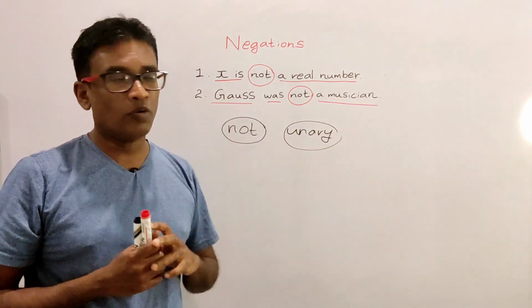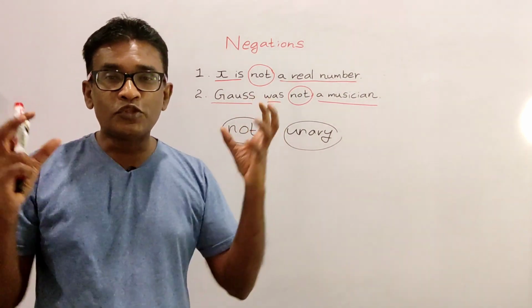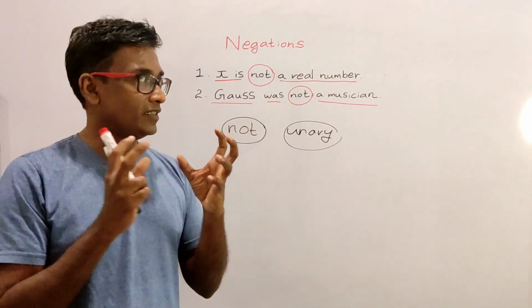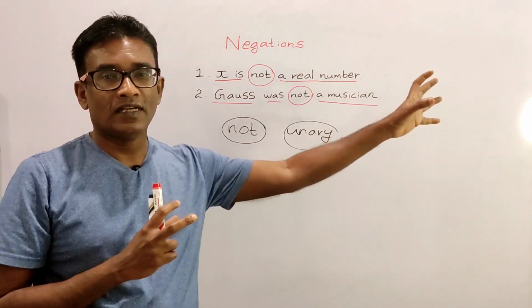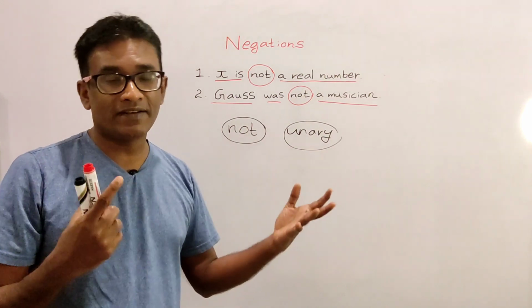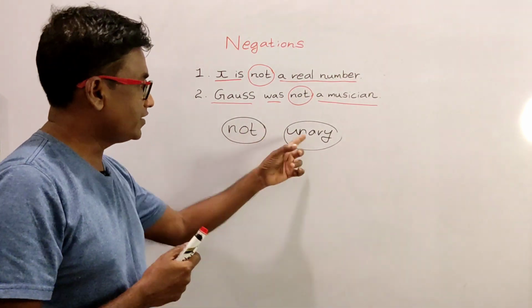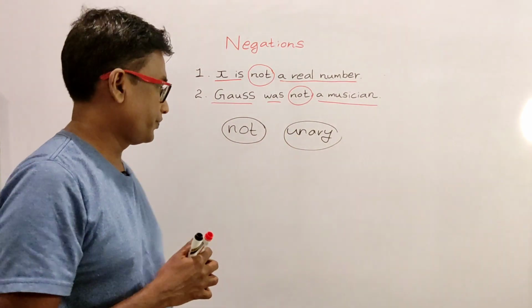The other 4 logic connectors need 2 atomic propositions to construct compound propositions, so they are called binary logic connectors or operators. This is something that you must know.